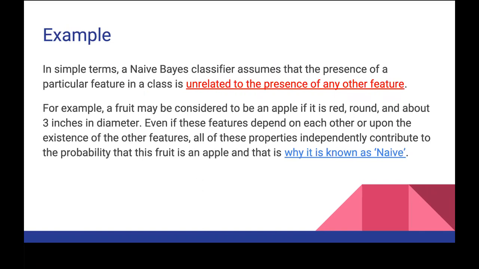Let's say if someone explained that I have a fruit which looks red in color, it's a little bit round and the diameter is 3, most of us will guess it is an apple. Even if these features depend on each other or upon the existence of other features, all of these properties independently contribute to the probability that this fruit is an apple. So that is why it is called naive.